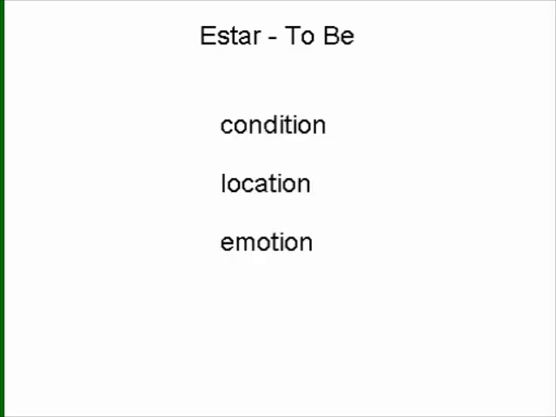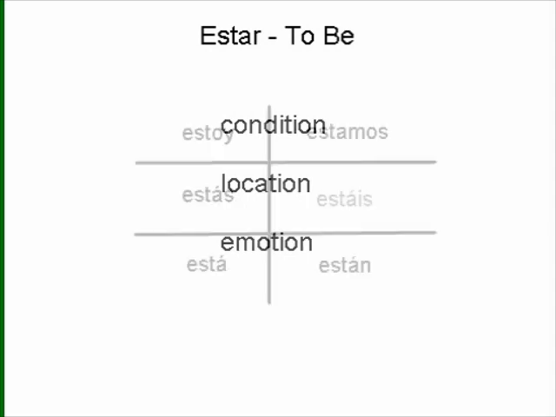There will be another tutorial that talks about the differences between the two. For now, you just need to remember that the verb estar is used to mean to be when we are talking about condition, location, and emotion. There will be another tutorial that will teach you to distinguish between when to use ser and when to use estar. But for now, just keep this in mind. Estar is for condition, location, and emotion.